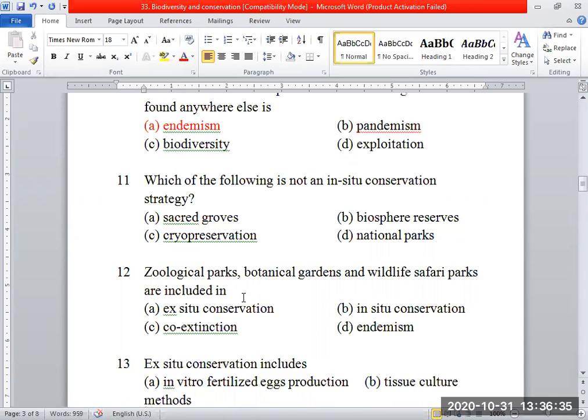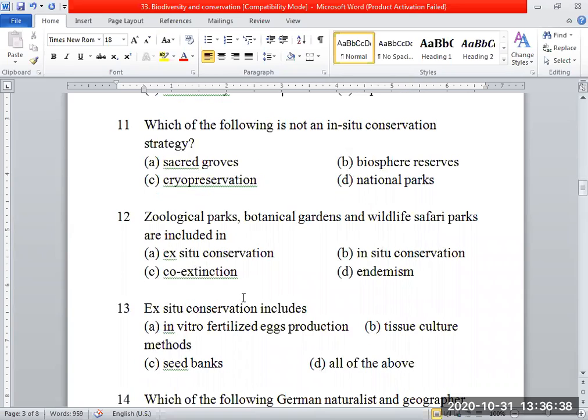Okay. Next, question number 11. Which of the following is not an in situ conservation strategy? Let me go for options first. Sacred groves, biosphere reserve, cryopreservation, and national parks. What's the answer then? Cryopreservation. Cryopreservation belongs to ex situ conservation. Very good. And what is in situ conservation? On-site conservation. On-site conservation, we say in situ conservation.